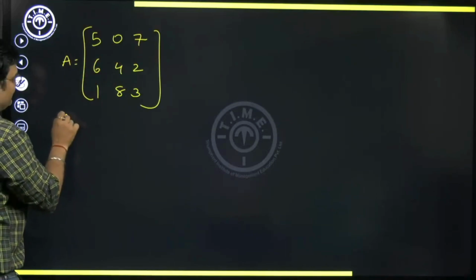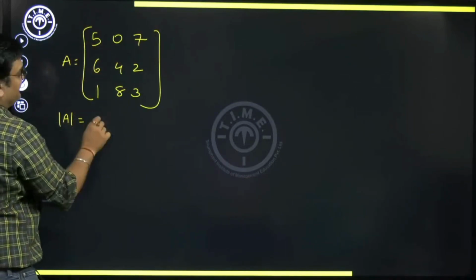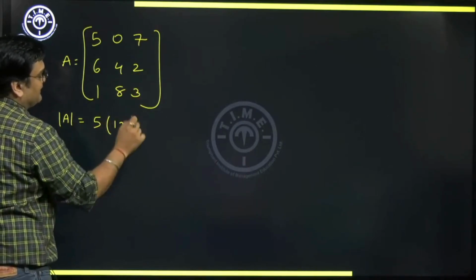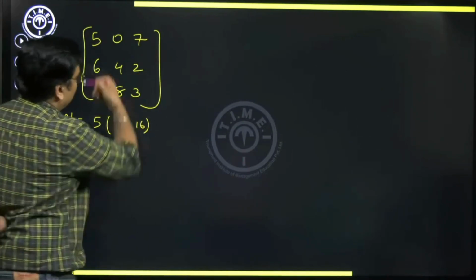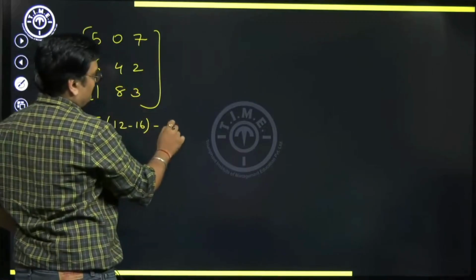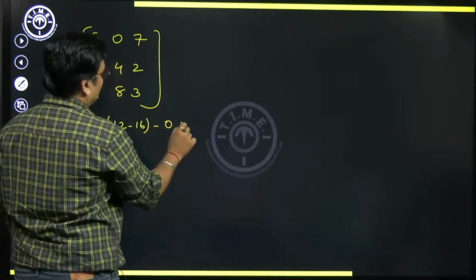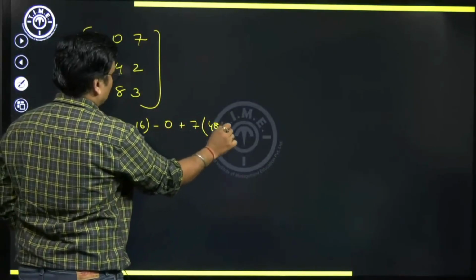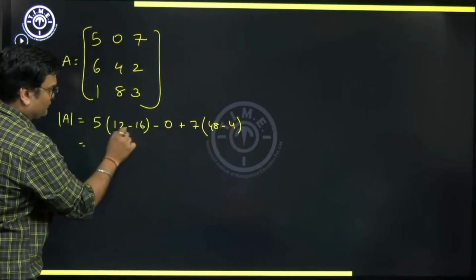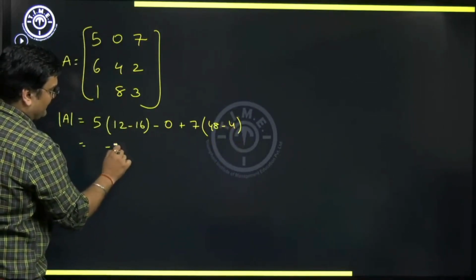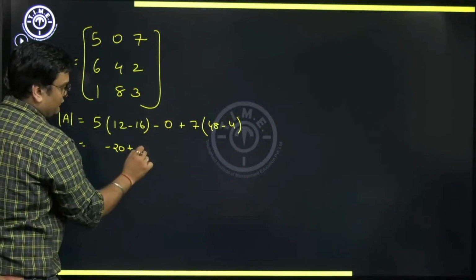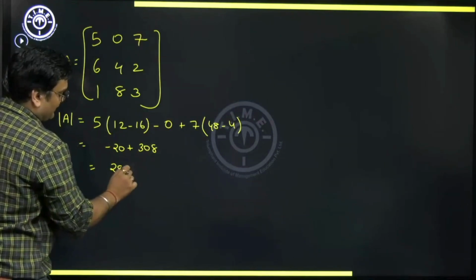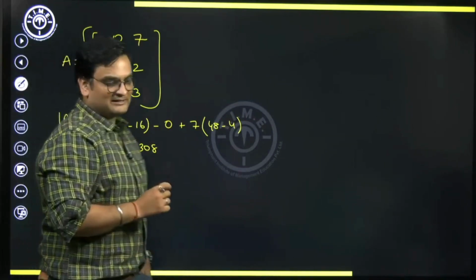So what is the determinant of A? It's going to be 5 into its cofactor, which is what? 4 into 3, 12, minus 8 into 2, 16. Minus 0. This will be negative 0. Anyway, 0 into anything is 0. Plus 7 into its cofactor, which is 6 into 8, 48, minus 4. So this is how much? This is minus 4 into 5, minus 20, 0, plus 7 into 44 is 308. 308 minus 20 will be 288, and this is going to be our answer.